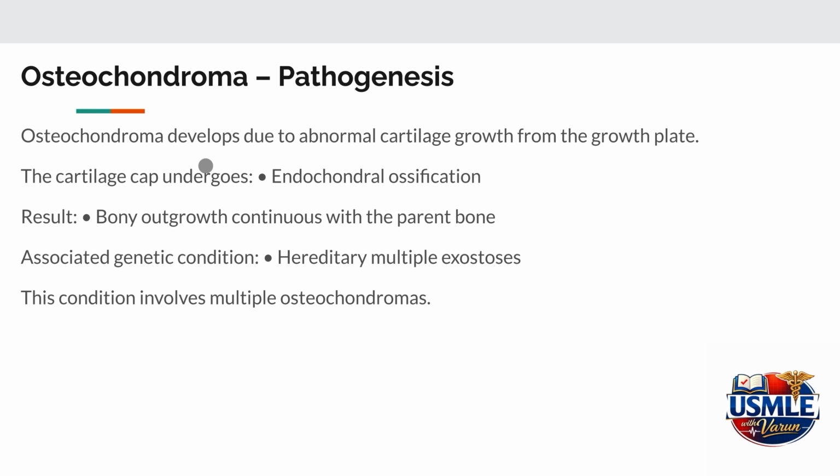Osteochondroma develops due to abnormal growth of cartilage from the growth plate. The cartilage cap undergoes endochondral ossification, which results in a bony outgrowth that remains continuous with the parent bone. A genetic condition known as hereditary multiple exostosis can cause multiple osteochondromas to develop throughout the skeleton. This condition is caused by mutations affecting cartilage growth regulation.